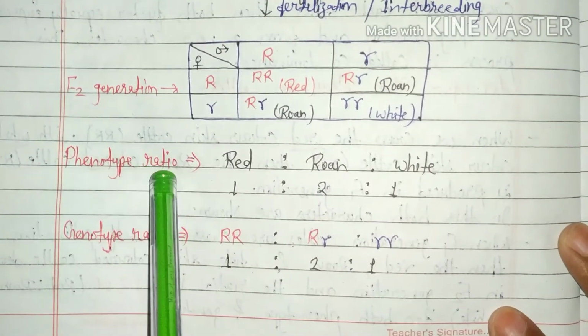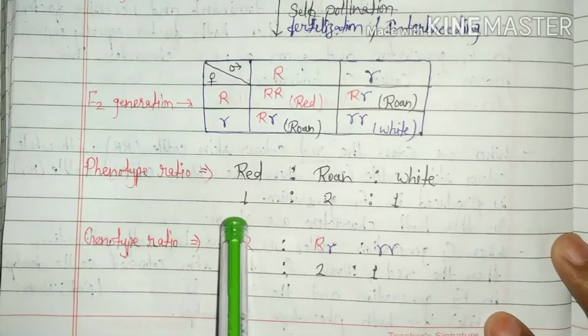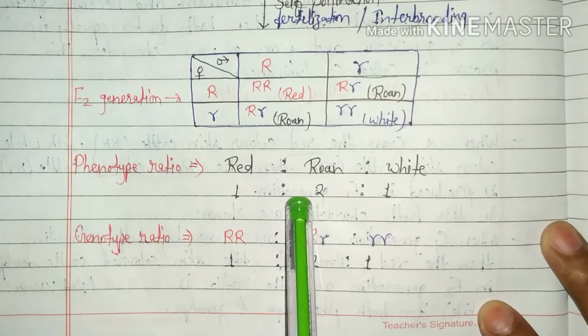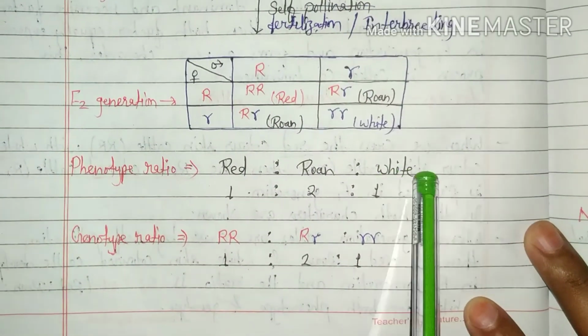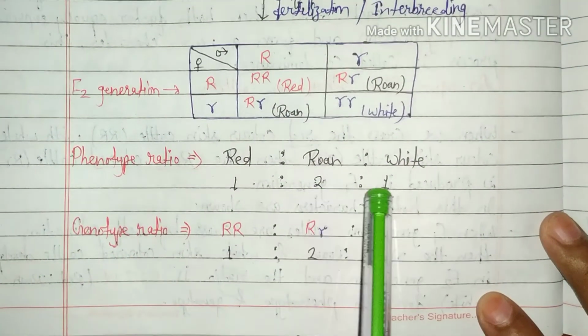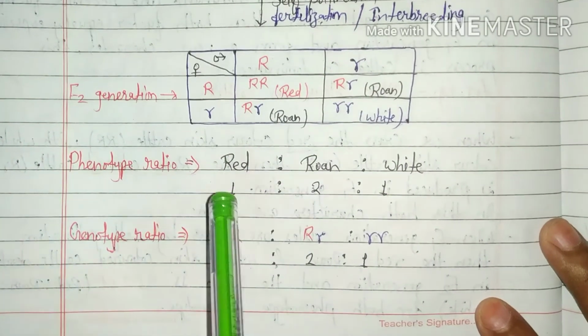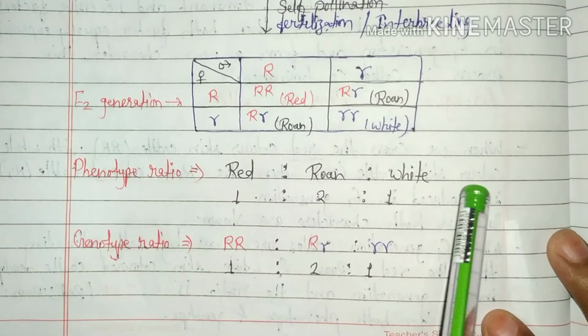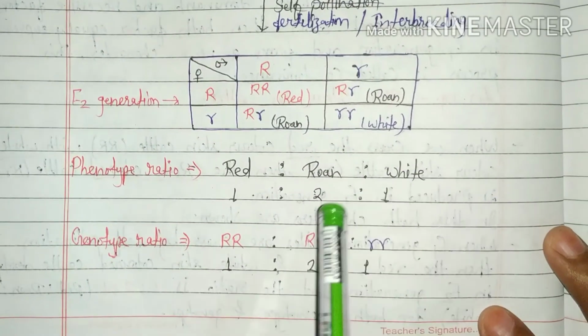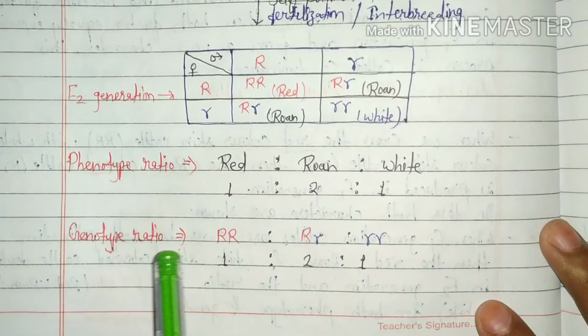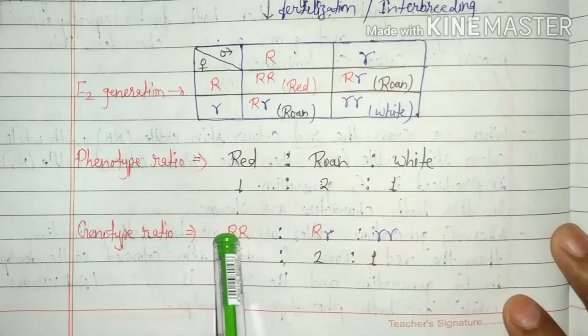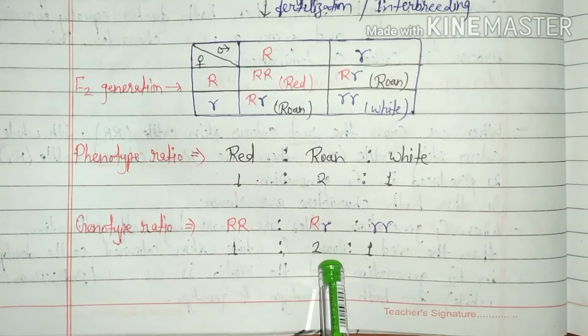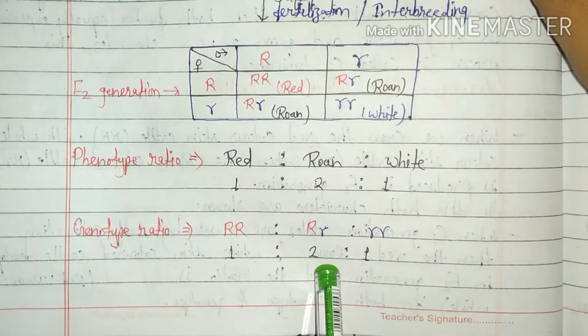Now, phenotype ratio: 1 red color cattle, 2 roan color cattle, and 1 white color cattle. It means 1:2:1. According to Mendel, this ratio will be 3:1. And genotype ratio is like monohybrid cross, capital R capital R 1, capital R small r 2, small r small r 1.